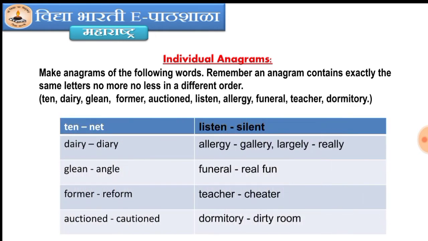Now here, from ten we create net, dairy, diary, glean, angel, farmer, reform, auction, caution, listen, silent, allergy, gallery, largely, really, funeral, real fun, teacher, cheater, dormitory, dirty room. In this way, these are the examples of individual anagrams.